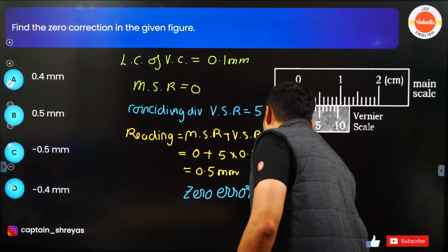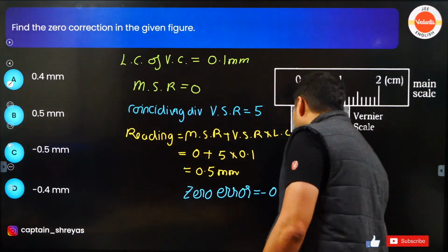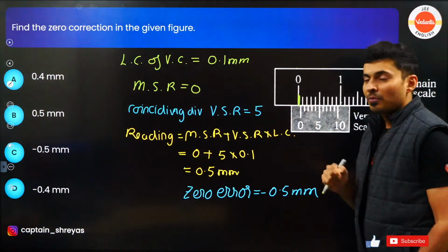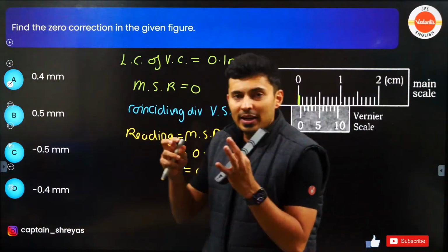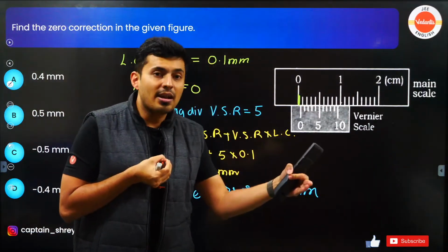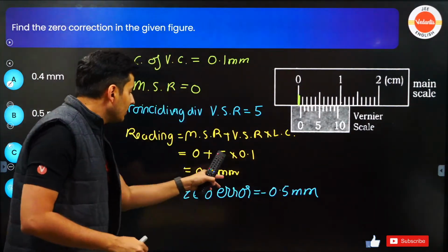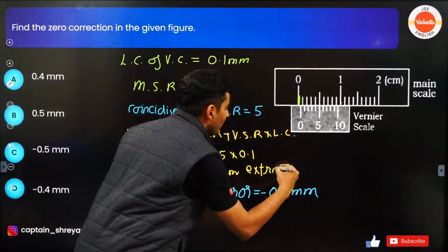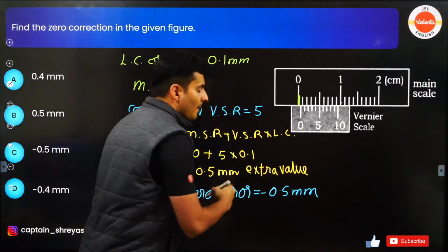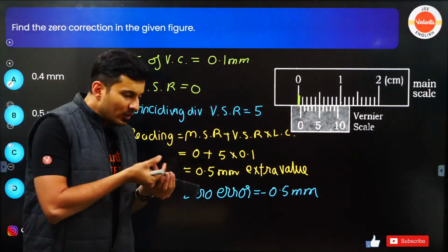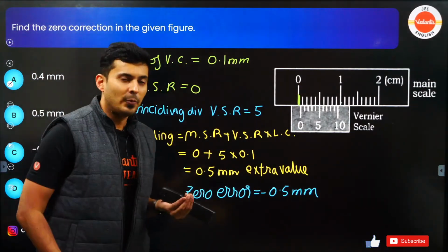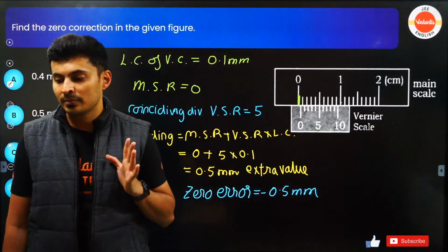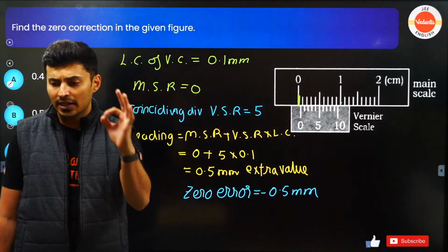will be minus 0.5. Reading is 0.5, but zero error is minus, because you are already ahead. So when you actually measure, you will get some extra value, no? Think this 0.5 millimeters is always an extra. It's an extra value. So when you measure something, you will remove that to get the true value. So that's why it is negative. Understood? Is that clear? Is it in your head?